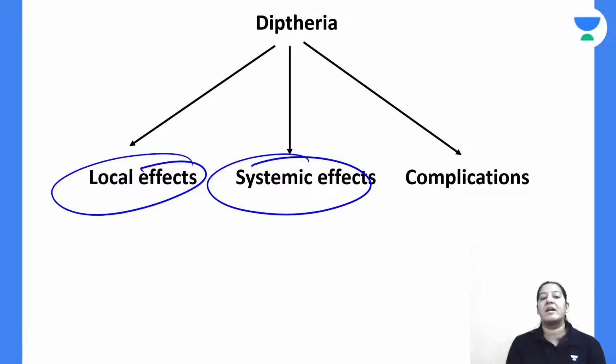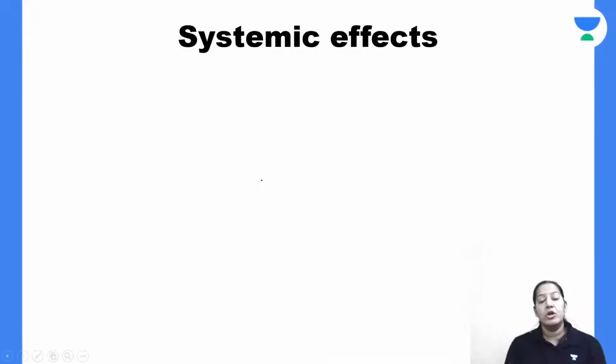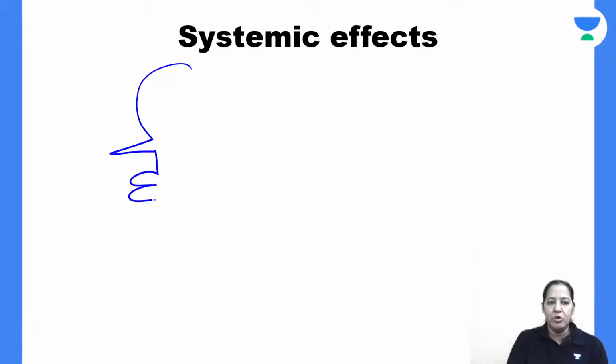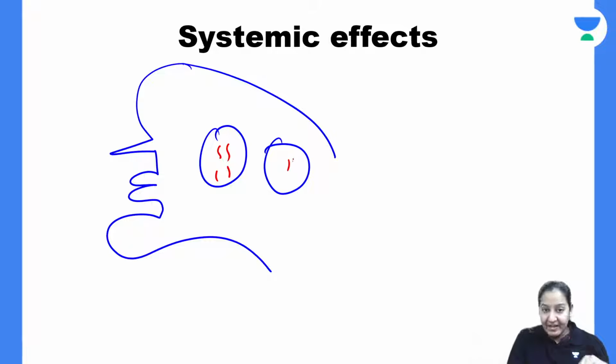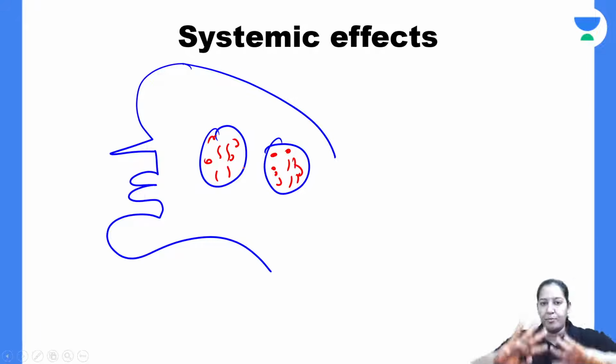Coming to systemic effect. Now, toxin will enter the blood. Bacteria will not enter the blood. Let me draw the same human again. These are the tonsils. This is the bacteria present here. Bacteria produce toxin. So this is the toxin produced by the bacteria. Bacteria and toxin together cause necrosis and produce a pseudomembrane over the tonsil. That is local effect. That is done.